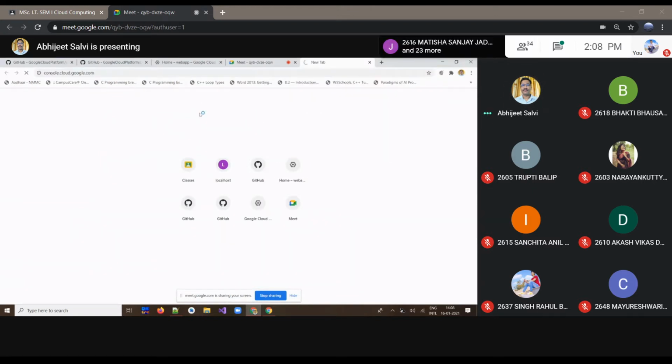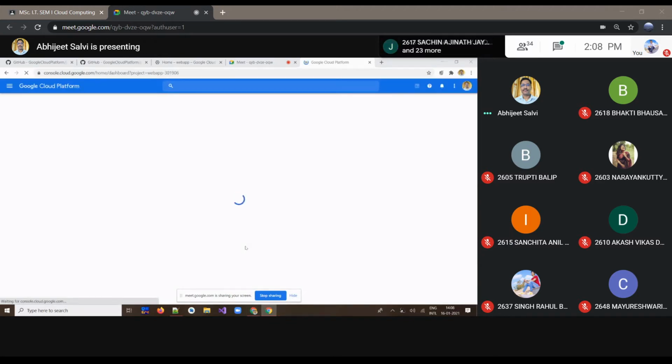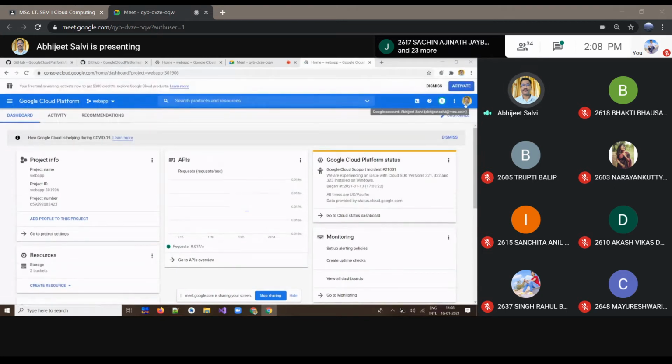console.cloud.google.com. You may get an authentication prompt over there, so you have to select your email account. Once you log on to your email account, you will get a screen like this.